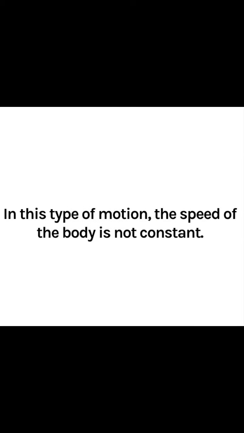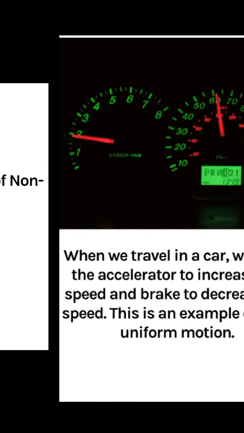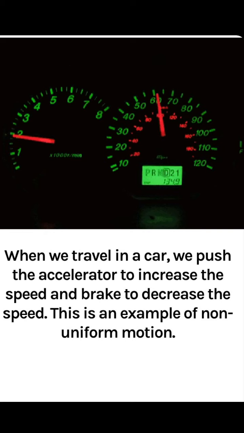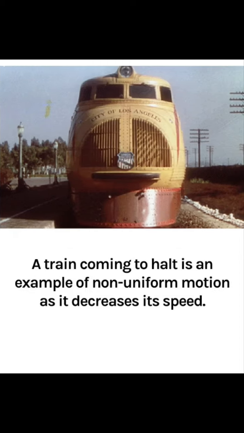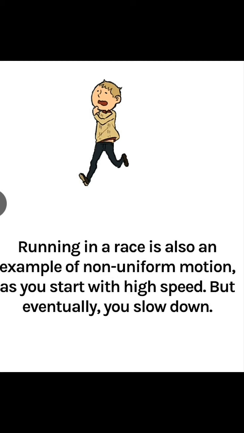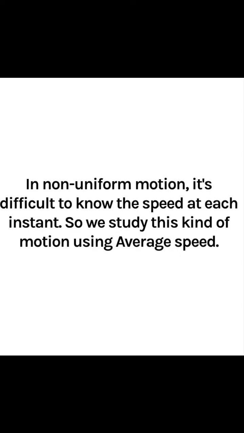In this type of motion, the speed of the body is not constant. There are many examples of non-uniform motion. First, when we travel in a car, we push the accelerator to increase the speed and brake to decrease the speed. So this is an example of non-uniform motion. A train coming to a halt is an example of non-uniform motion, as it decreases its speed. Running in a race is also an example of non-uniform motion, as you start with high speed, but eventually you slow down. In non-uniform motion, it's difficult to know the speed at each instant.